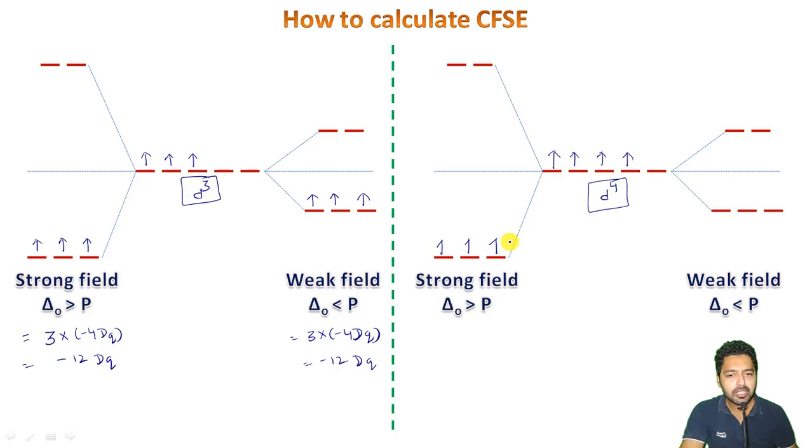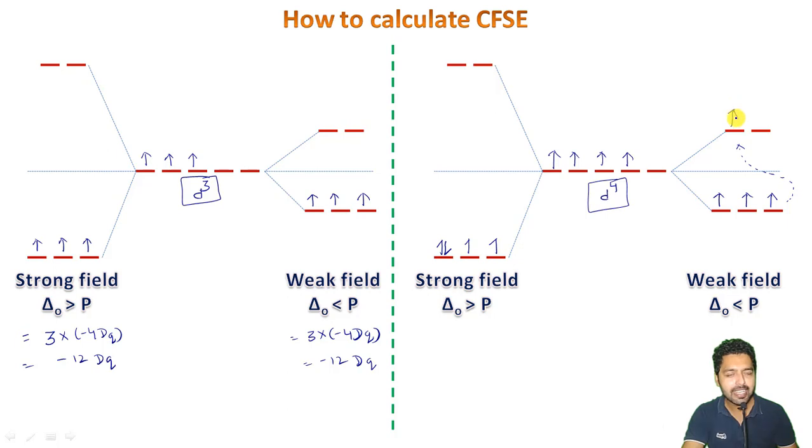The fourth electron, instead of going up here, will prefer to remain down in the t2g set of orbitals, something like this. As far as the weak field ligands are concerned, in some other complex, the filling will be 1, 2, 3, and the fourth electron can definitely go up here, filling it like this.